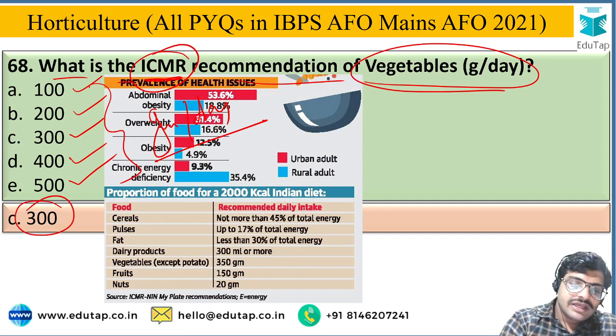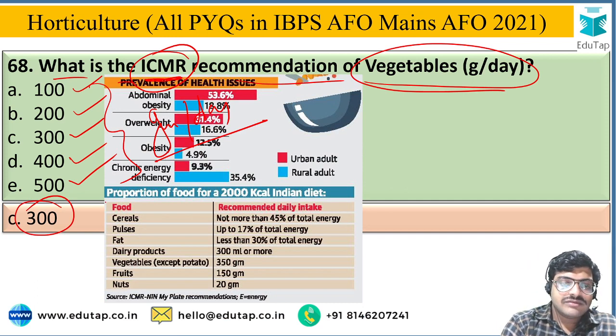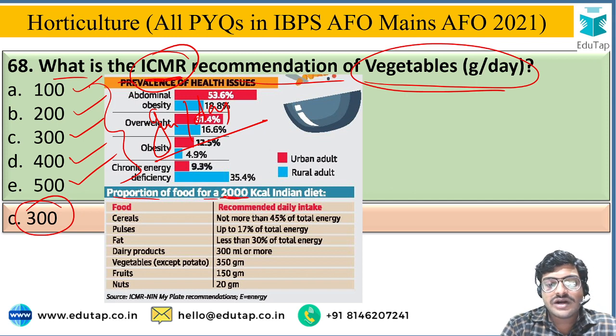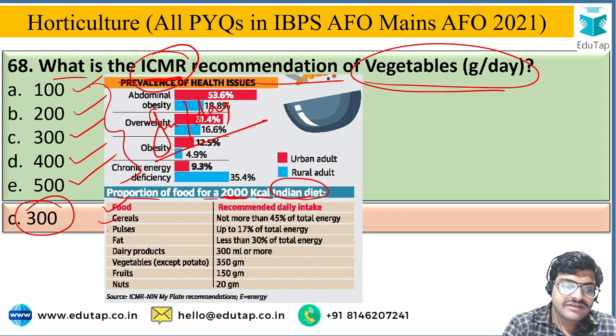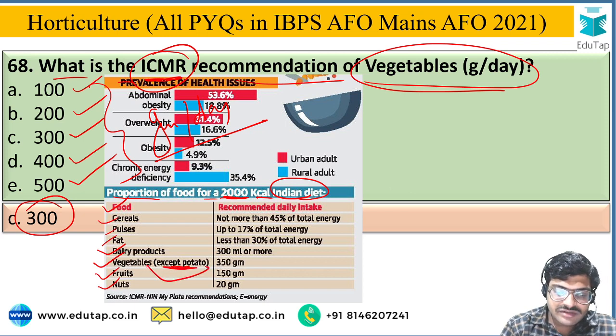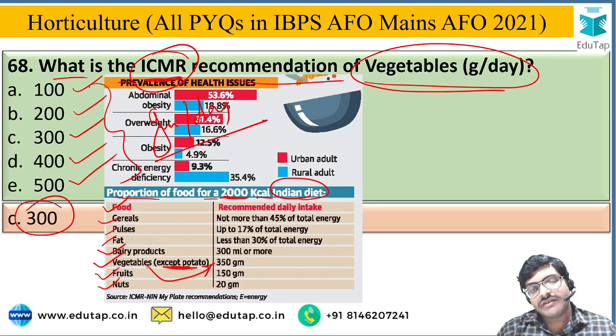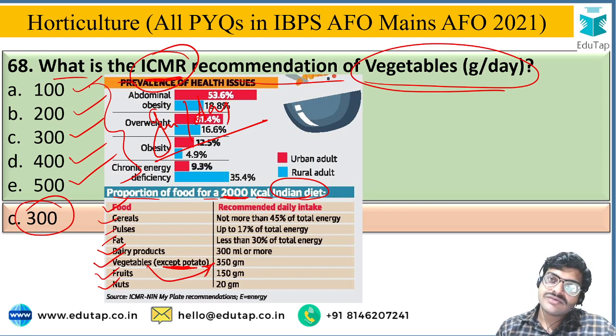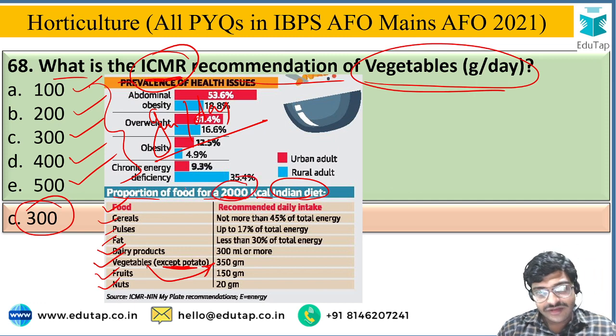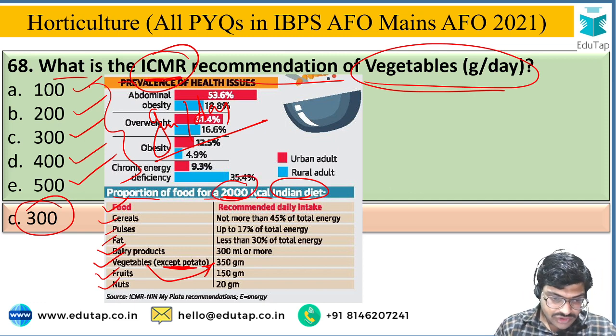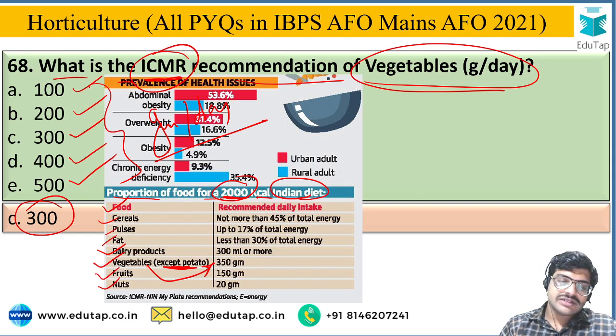Okay, so in this image you can see the proportion of food for getting 2000 kilocalories for an Indian diet, and here various food materials, that is cereals, pulses, fat, dairy products, vegetables, fruits, nuts are given, and here except potato, the daily vegetable contribution should be 350 grams for each human being on an average to get 2000 kilocalories in an Indian diet. So this is the ICMR recommendation for the vegetables and others.